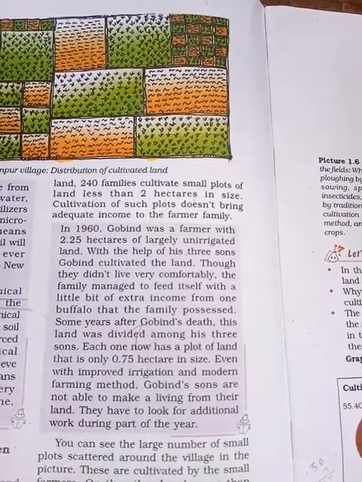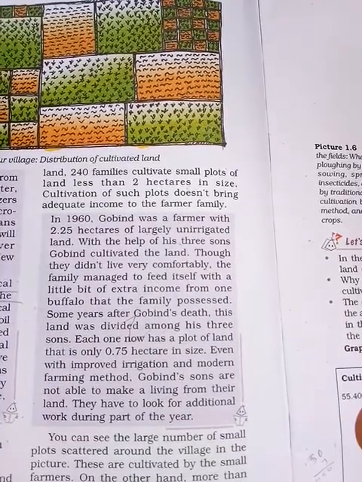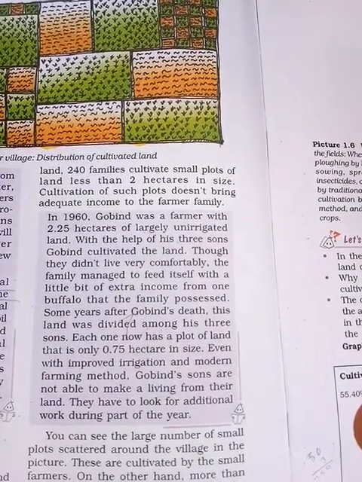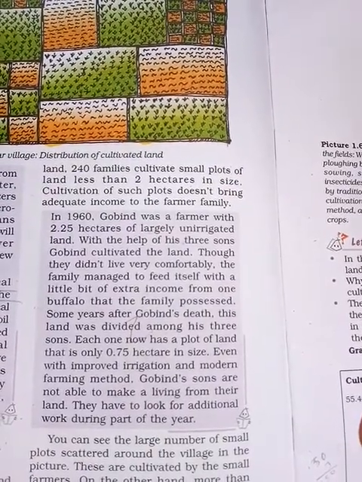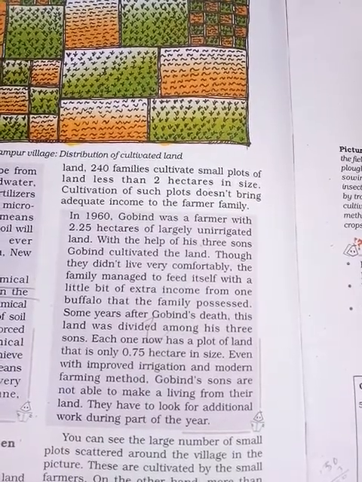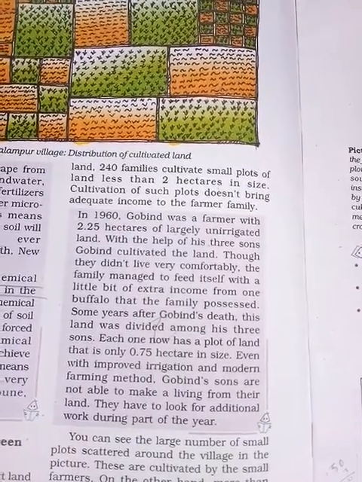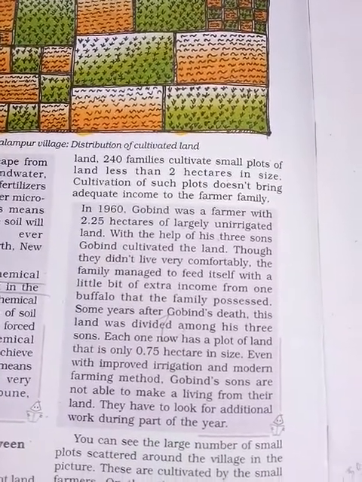Cultivation of such plots does not bring adequate income to the families, so they are not able to get sufficient produce for their families.